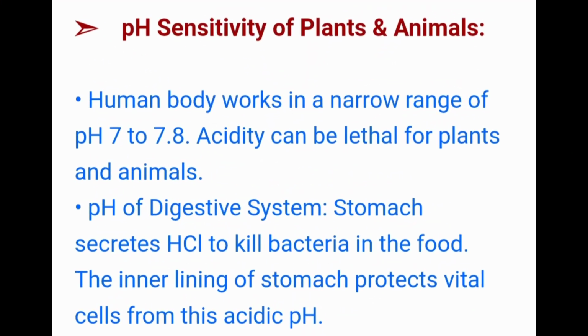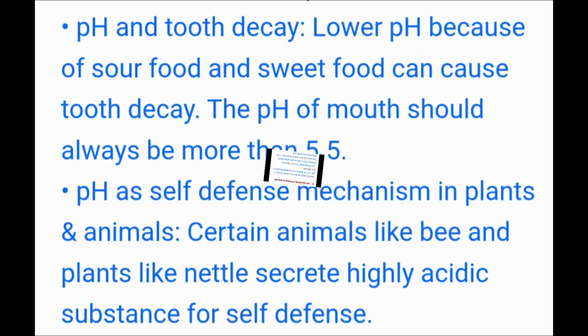pH sensitivity of plants and animals. The human body works in a narrow range of pH 7 to 7.8. Acidity can be lethal for plants and animals. The pH of the digestive system is approximately 1.5. The stomach secretes HCl to kill bacteria in the food. The inner lining of the stomach protects vital cells from the acidic pH.